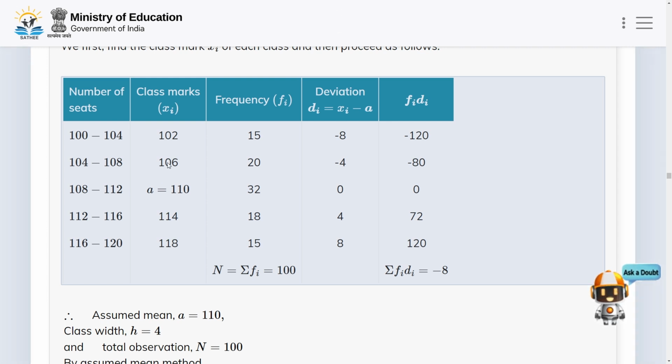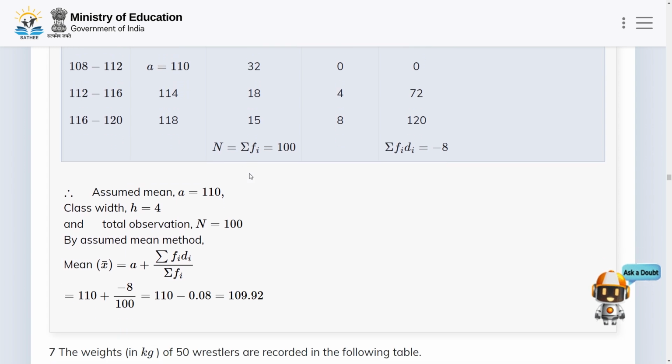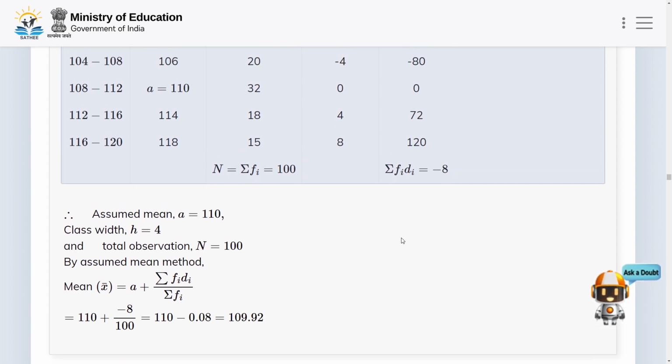For this class, the class mark is 110, and here we assume a is equal to 110. Frequency fi is 32, di is 0, and then fi di is 0. For this class, the class mark is 114, frequency fi is 18 and di is 4, then fi di is 72. And for this class, 116 to 120, the class mark is 118, frequency fi is 15, deviation di is 8, and then fi di is 120. Here the sum of frequencies, that is capital N, is equal to summation fi, which is equal to 100, and summation fi di is equal to minus 8.